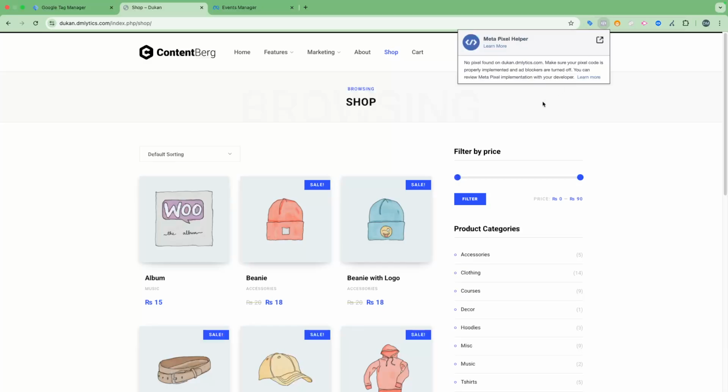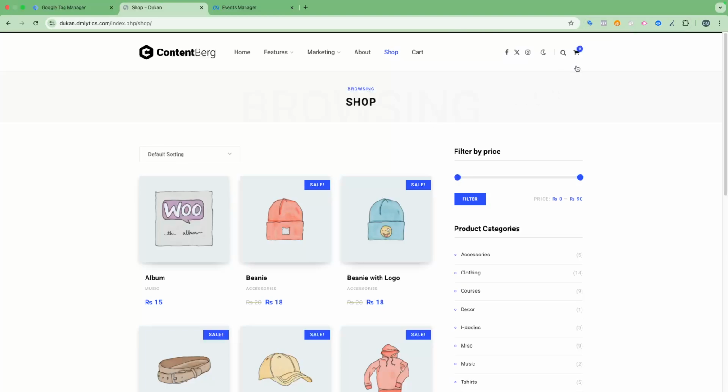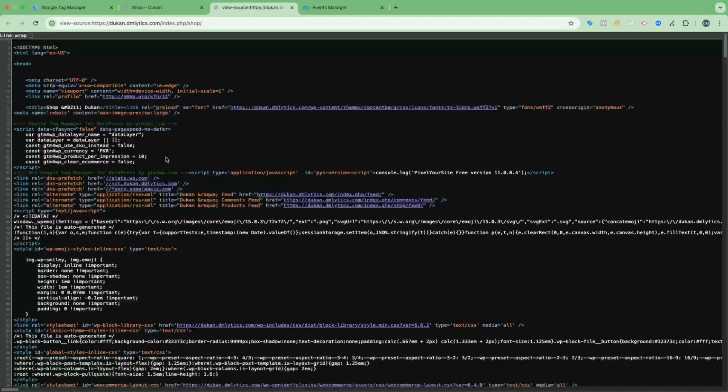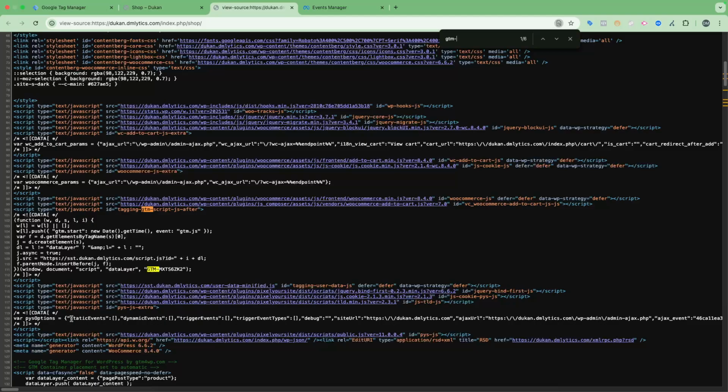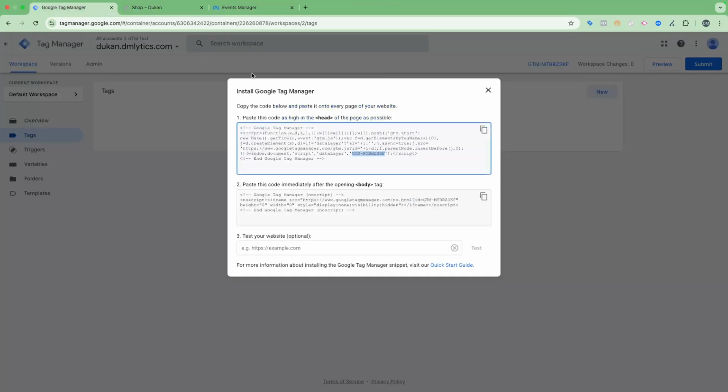As I turned off the Pixel Your Site plugin, as you can see, there is no pixel tracking on the website, although I have the Google Tag Manager code installed on the website here. So this is the Google Tag Manager code here, and I have installed this Google Tag Manager.